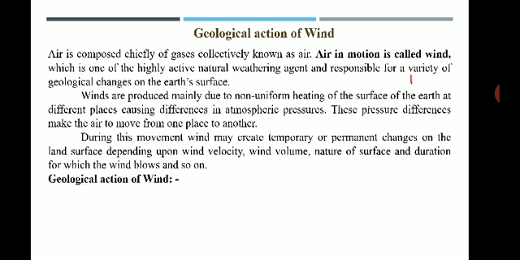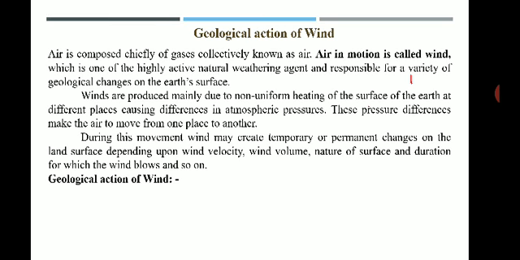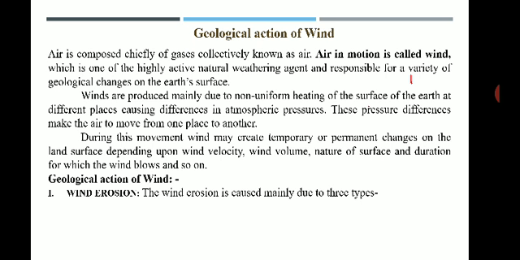To understand the geological action of wind, there are different processes which are taking place. First one is erosion, transportation, and deposition. So in the geological action of wind, wind acts as an erosional agent.